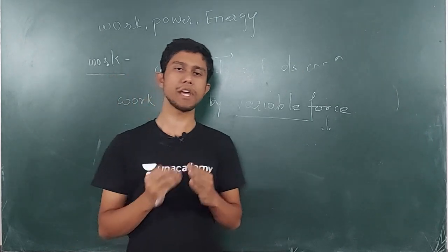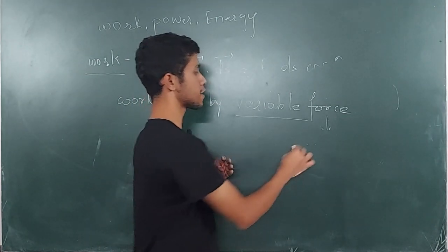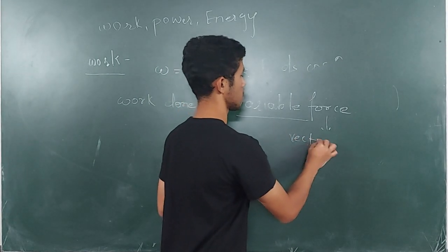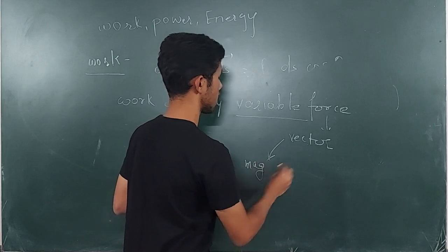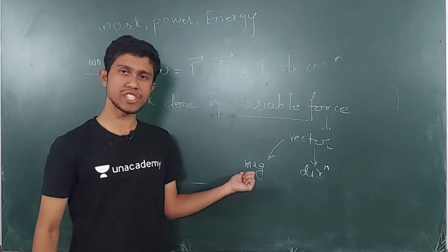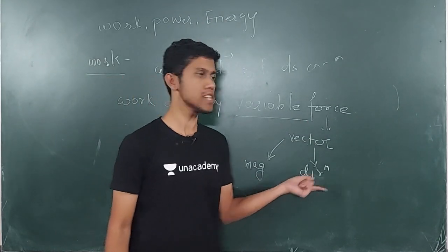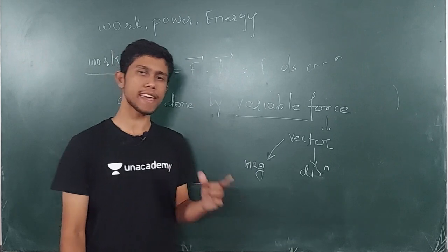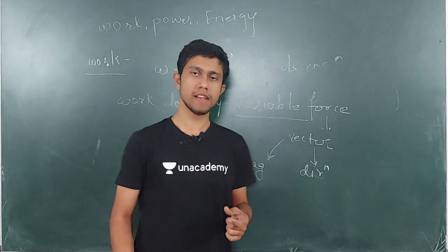What does variable mean? Again, force is a vector. It has two aspects: a magnitude and a direction. If magnitude changes, force will change. If direction changes, force is going to change. So if any of these changes, the force is going to change.